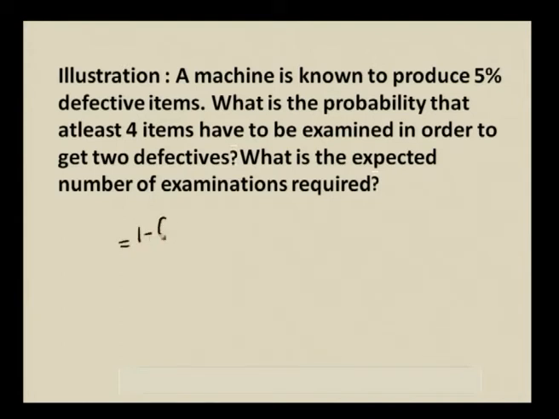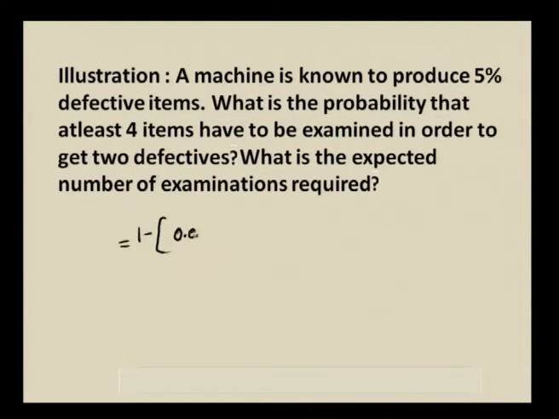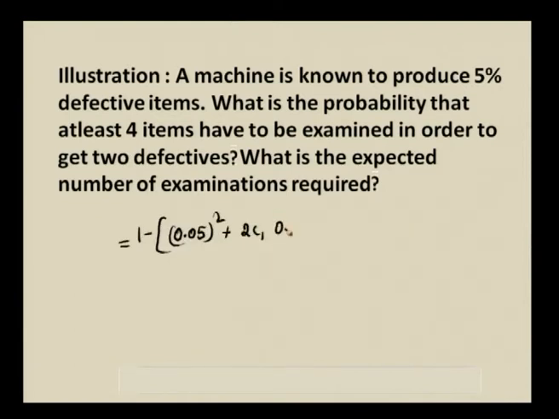Simplifying this, 1 minus what is in the previous slide: 2 minus 1 C 2 minus 1 is 1 C 1, 0.05 whole square, and this is also 1. 3 minus 1 is 2, 2 minus 2 C 1. You have only 0.05 whole square plus 2 C 1, 0.05 whole square into 0.95. And this simplification gives you the answer 0.9976.